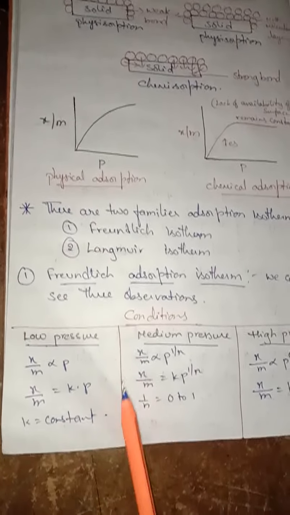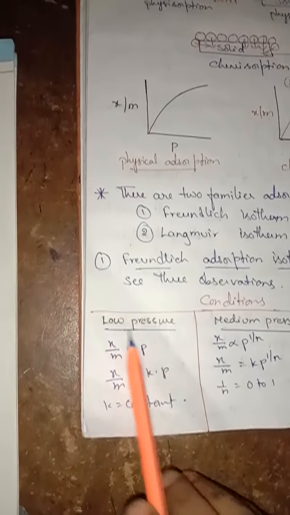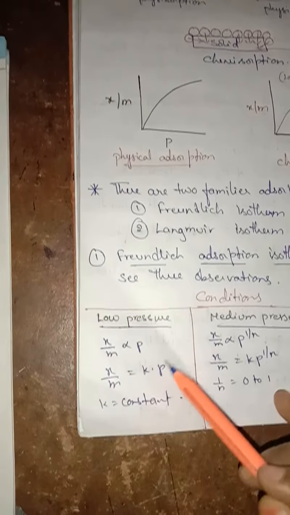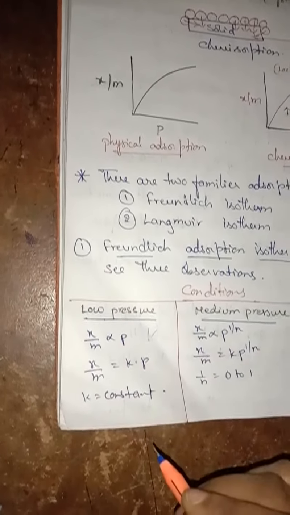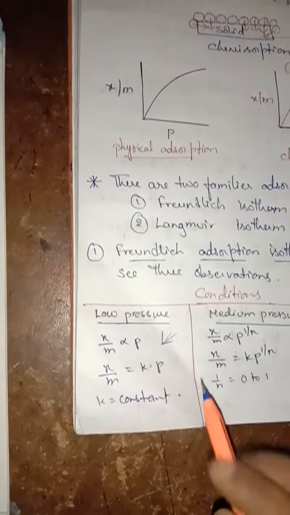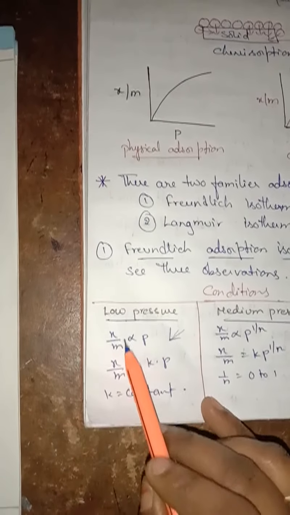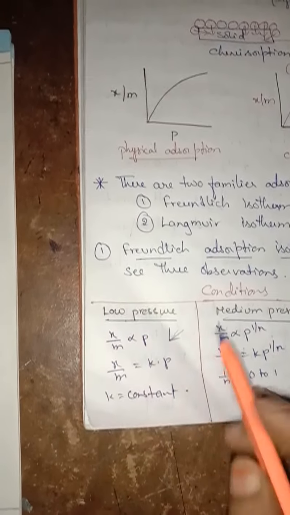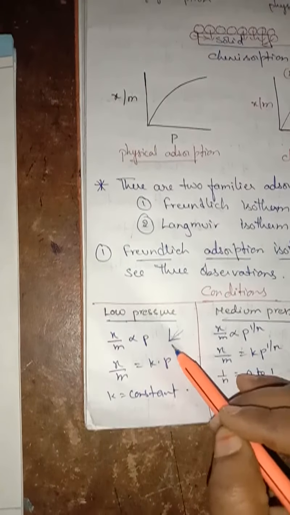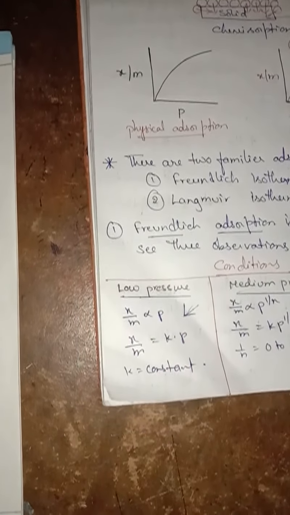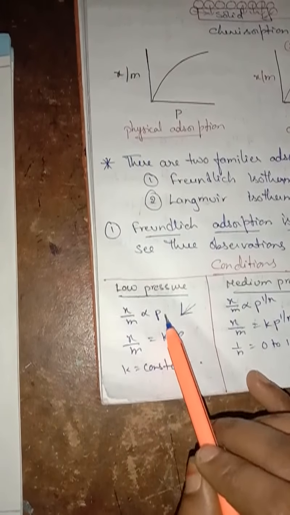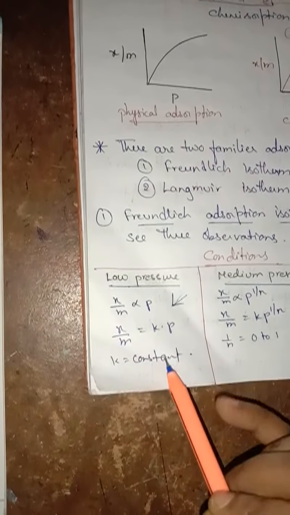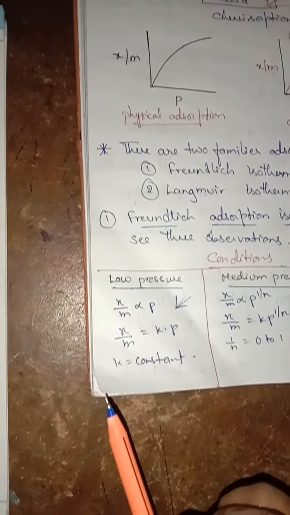First, at low pressure, look here, if you plot a graph, it becomes almost a straight line. It indicates that x by m is directly proportional to the equilibrium pressure. Understand, children? At low pressure, if you plot a graph between x by m and p, we get a straight line. So x by m is directly proportional to equilibrium pressure. So x by m equals kp, where I have replaced the proportionality constant with k, the constant.